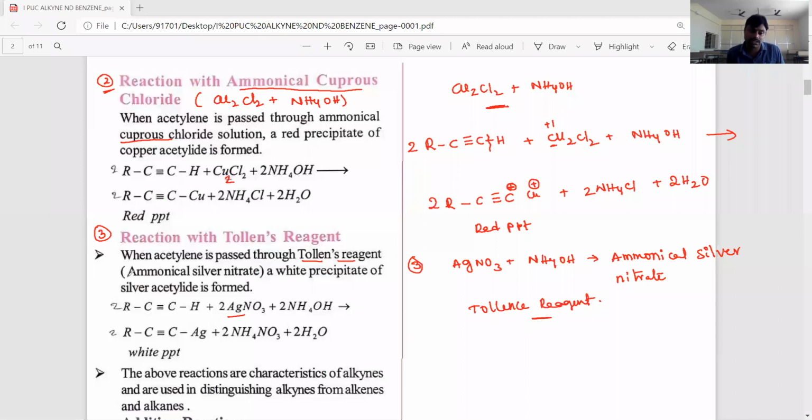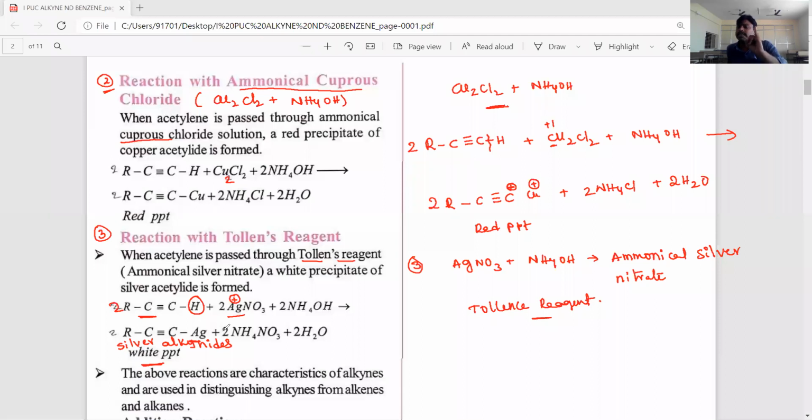See, the equation is already here. 2 moles of terminal alkynes react, the acidic proton comes out in the form of water, and the silver metal combines with the terminal alkyne to form silver acetylide, that is silver alkynide. This is a white precipitate. These reactions indicate the acidic nature of terminal alkynes. Which reactions explain the acidic nature of terminal alkynes?